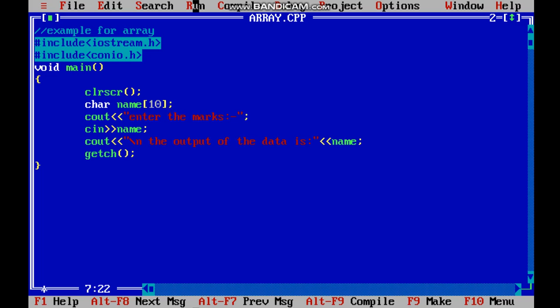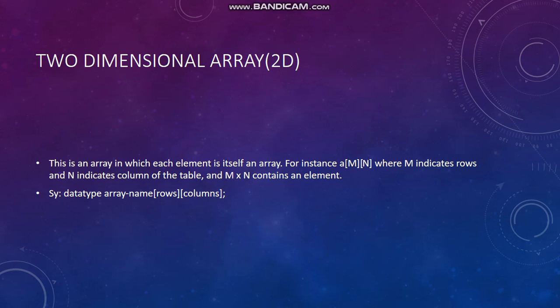Now let us proceed to the multi-dimension array, and in that we'll first see the 2D or two-dimensional array. So what is a two-dimension array? This is an array in which each element is itself an array. For instance, A of M and N, where M indicates row and N indicates column for the table. If I have drawn a table, M would be rows and N would be columns. And where M and N intersect, there the element would be inserted.